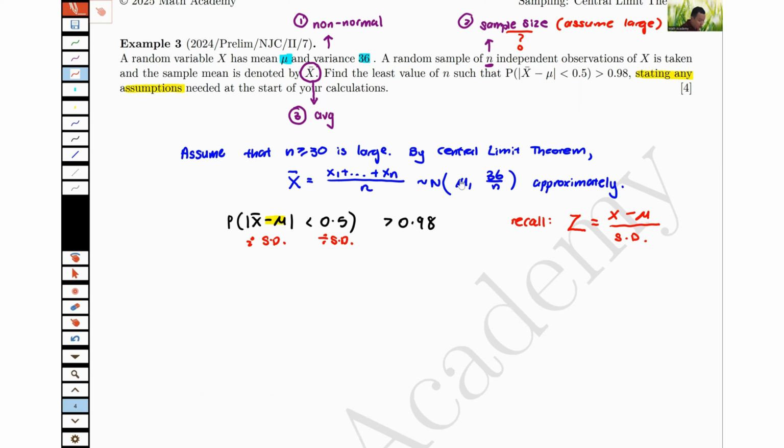Is because there are a lot of unknowns. Mu is unknown, n is unknown. We only want to solve for one of them. I only want to solve for n. So commonly when you see minus mu, let's go and divide by standard deviation so that we can form z variable. Standard deviation is square root of your variance.